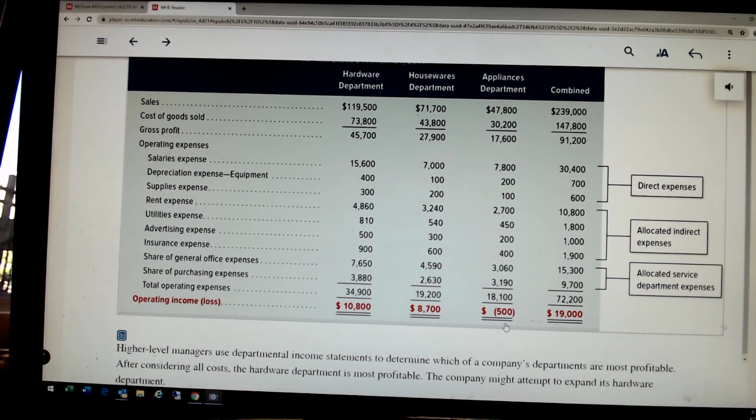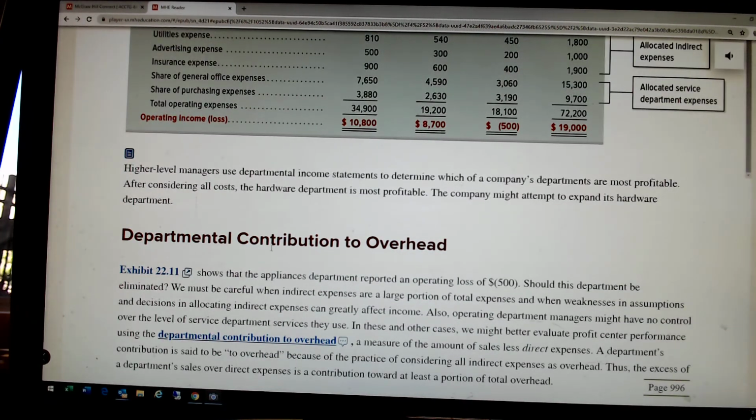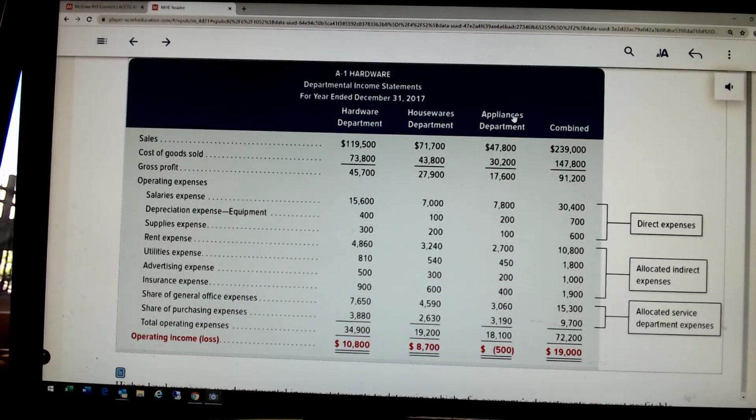Well, that would be a mistake, because there is what's called a departmental contribution to overhead. This department is actually contributing to covering its overhead. Think about it this way: if we shut this department down, what's going to happen to the rent that's being allocated to the space this department is occupying? Is that going to be avoided? And the answer is no. We're still going to have to pay rent on it. It's just going to be empty.